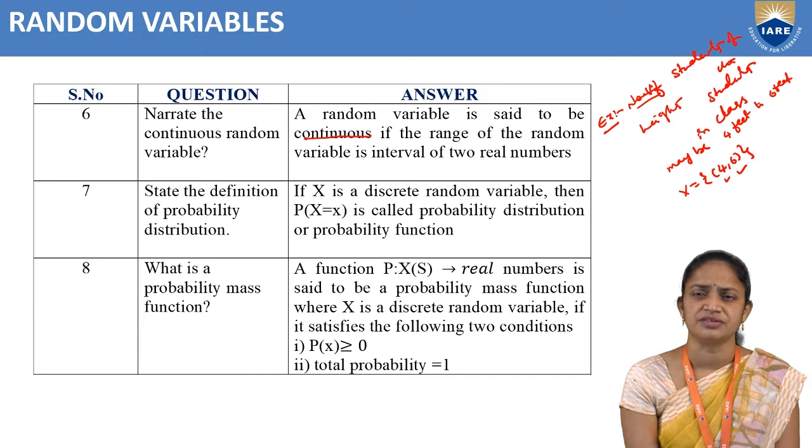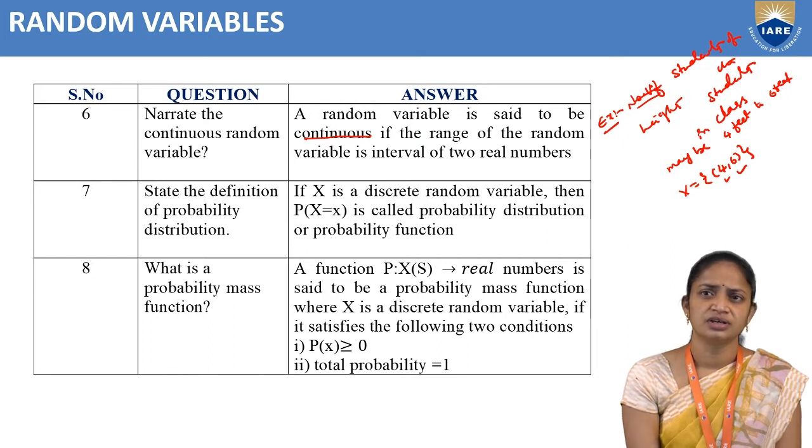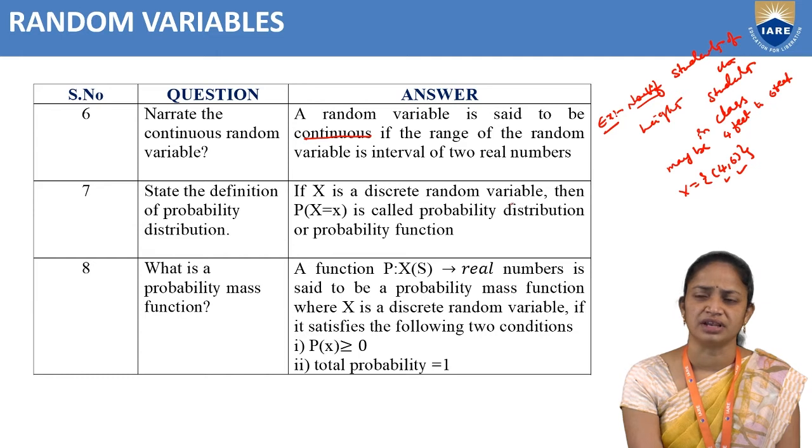Next, coming to the next definition, state the definition of probability distribution. So what is a probability distribution? Let X be a discrete random variable.